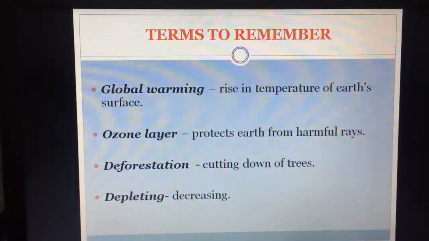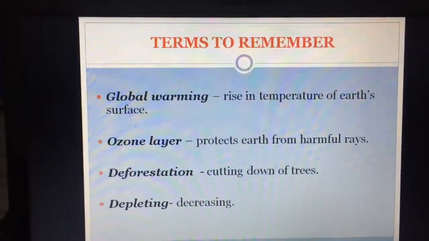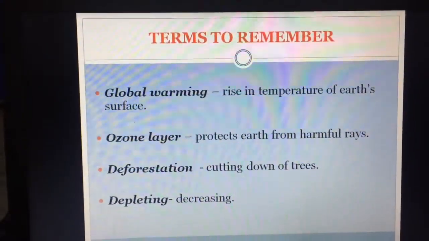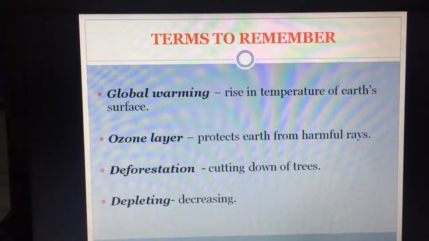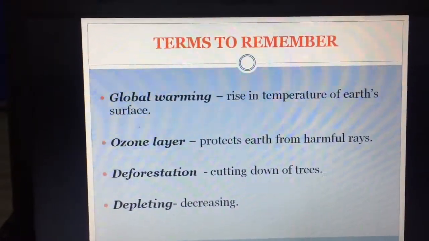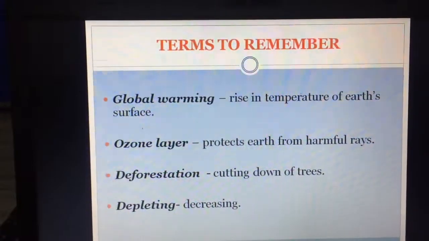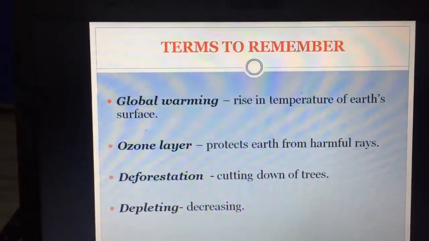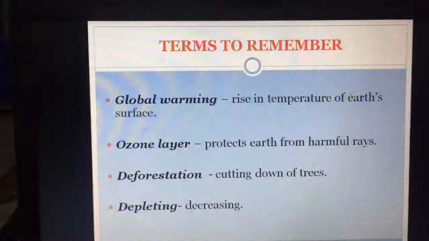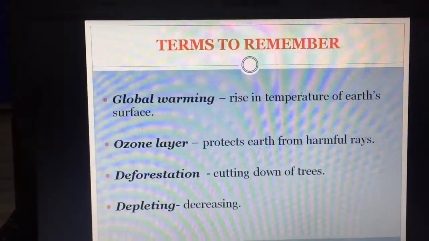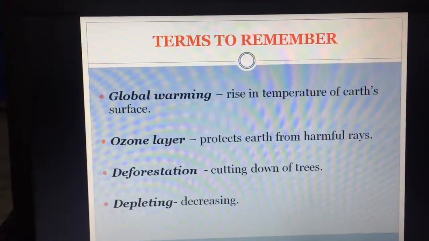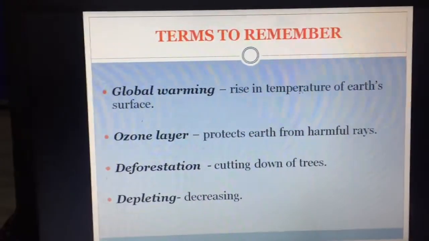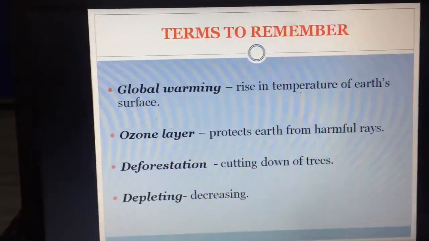Those vehicles emit various gases which pollute the atmosphere. Gases come out from industries, factories. You have construction work going on, and dust comes from those. All these gases and dust move into the atmosphere and raise the temperature. That is what is called global warming.